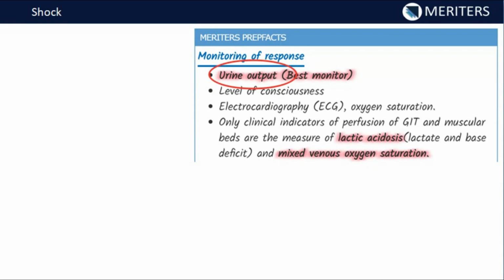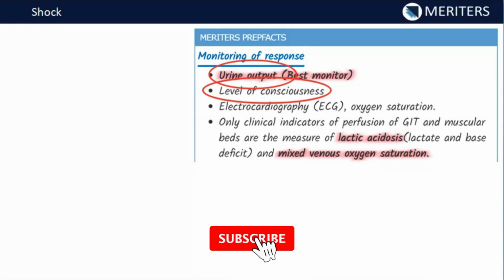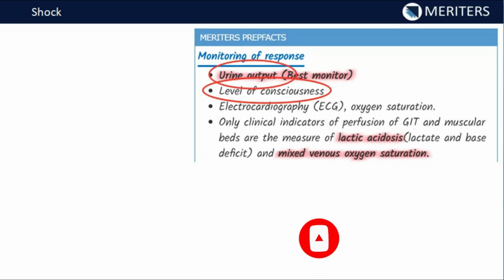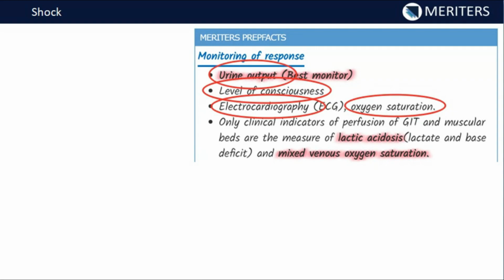So this can be a potential question for your exam, that the best monitor for the shock is urine output. Then we can of course check the level of the consciousness. The patient becomes more anxious, dizzy, and later can be comatose. So we can check the level of the consciousness to know the stage. Then the ECG and oxygen saturation. Oxygen saturation, why? We already know, because we have been talking about it since morning. Oxygen saturation is falling. That's why we are not able to provide an adequate amount of supply to the tissues, right? So the oxygen saturation we have to monitor.